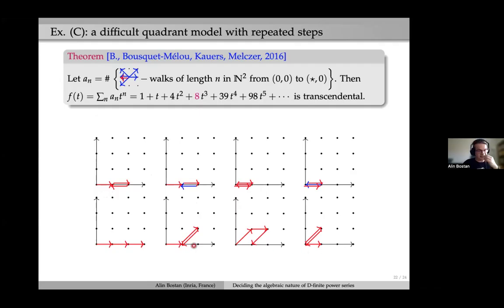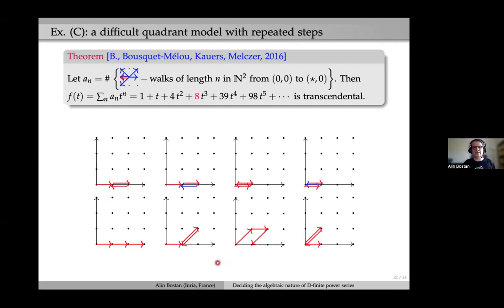It is uniquely defined because these steps are small. You cannot go too far using these steps. So in this precise case of length n equal to 3, you see there are 8 ways of doing this. You go east, east, west, and then you end on the axis. A second one is east, east, blue west, and then you see the other possibilities.